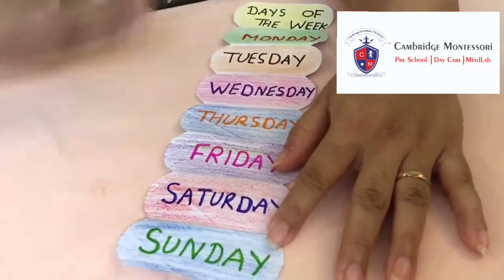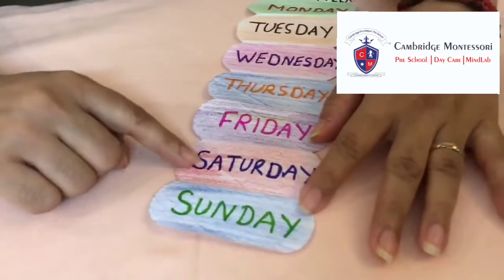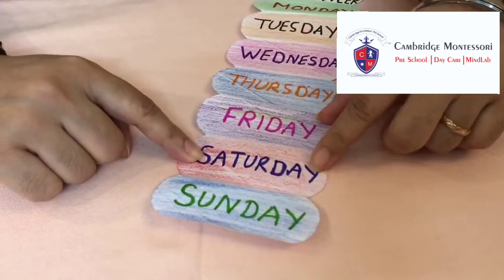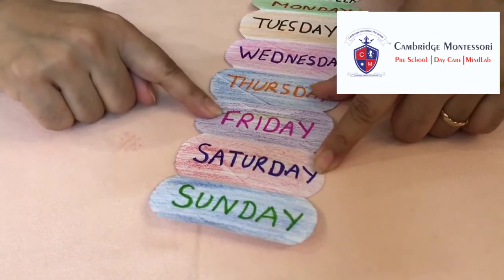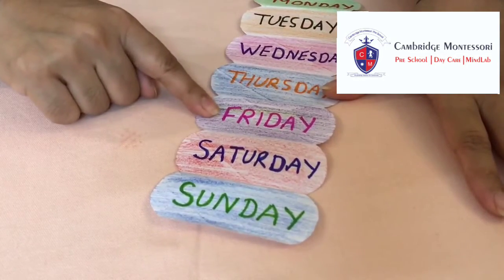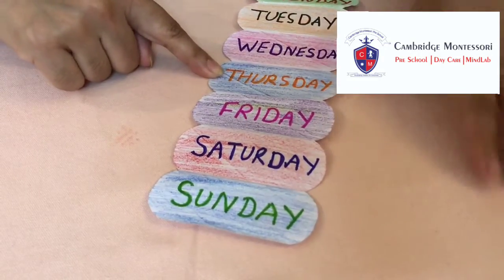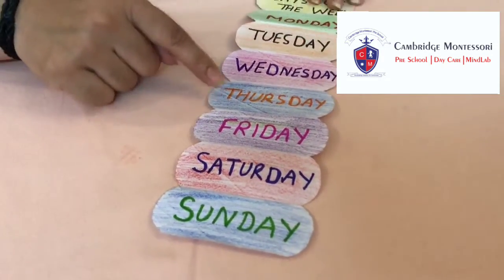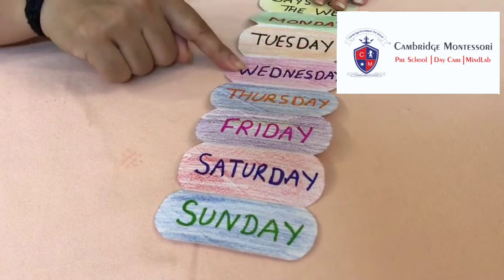So, what day came before Sunday? Before Sunday came Saturday. Before Saturday came Friday. Like before Friday came Thursday. Before Thursday came Wednesday.